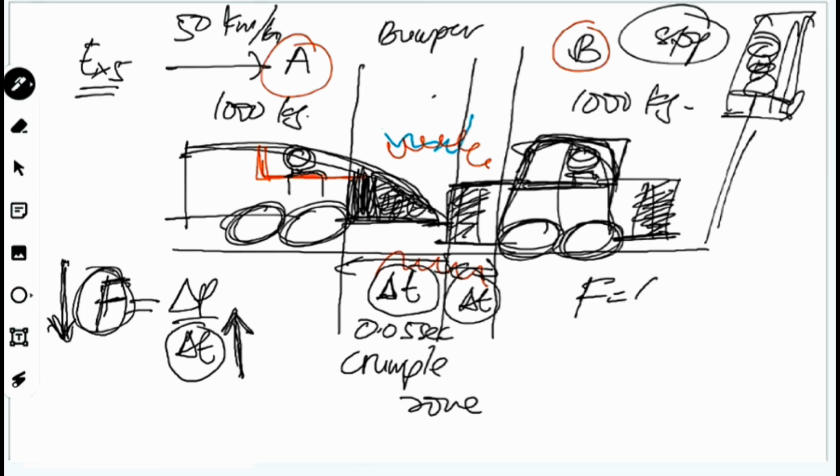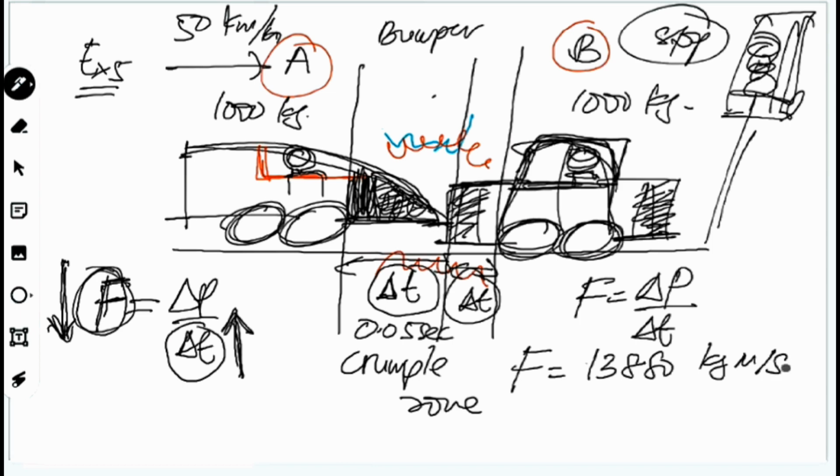F sama juga dengan changes in momentum divide by time here. So force dia experienced by the driver, delta P here 50 km per hour, 13,880 kg meter per second ya, divide by delta time 0.05 second. So jawapan dia sampai mega, terlalu tinggi.